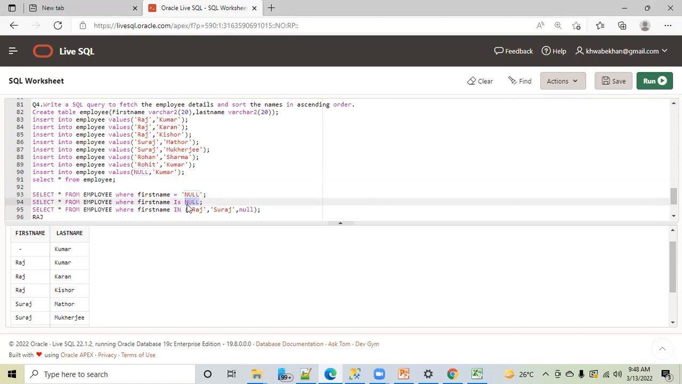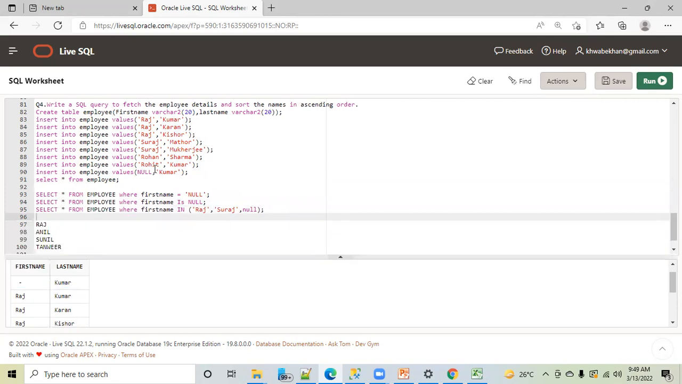So for null, you have to use the IS keyword, and I told you the reason for this. Now, second question: fetch me the details of employee where the first name is not null. What should be the query for that? Select from employee where first name is not null. That's all. So what we understood: when you are trying to filter null records, you have to play with IS NULL or IS NOT NULL. That's all.